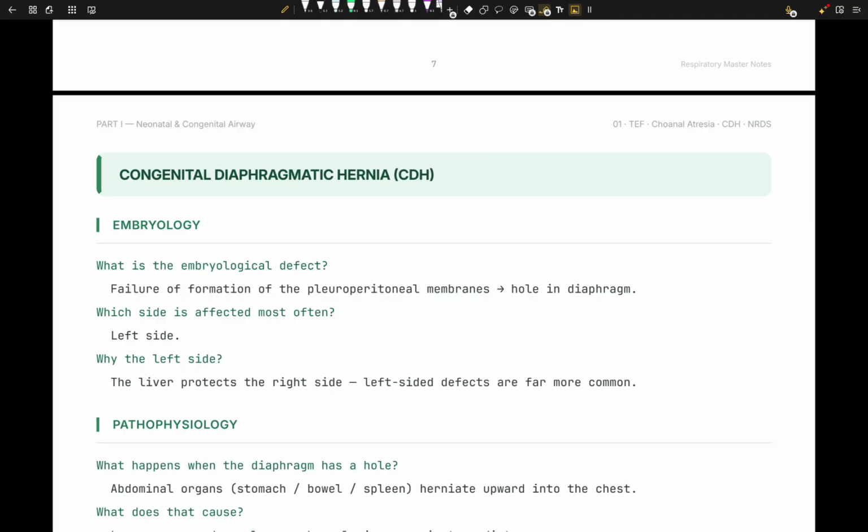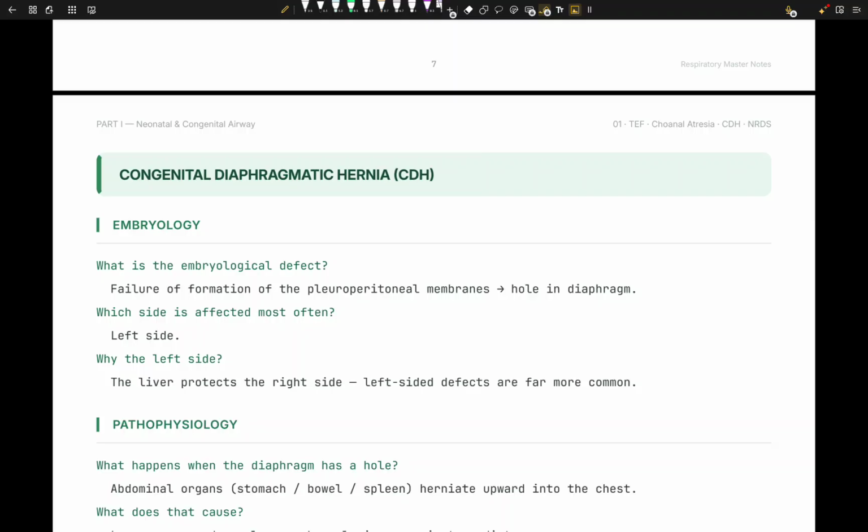Some organ or tissue actually penetrates the wall through the opening, and normally it is contained, right? That's a hernia. The weakness is due to some sort of congenital defect, okay? I think it can be acquired too, right?